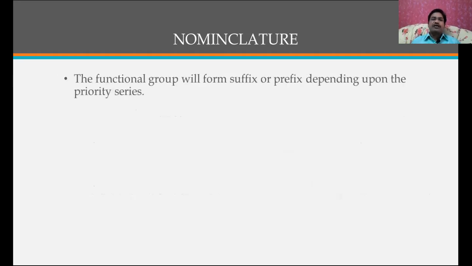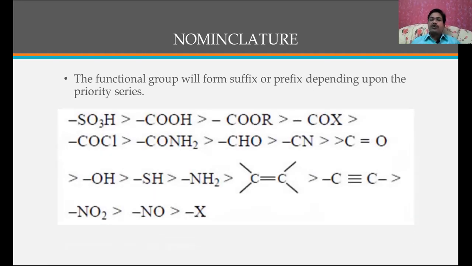Now let us see. The functional group will form a suffix or prefix depending upon the priority series. Then what is a priority series? Which will be given more priority and which less priority when present at the same time. This is going to be the list.